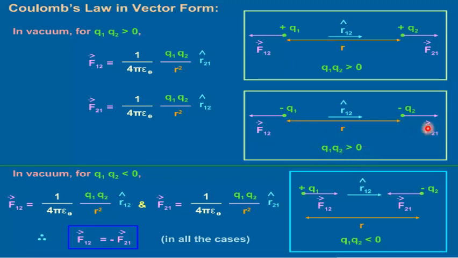So in vacuum, for Q1 Q2 less than 0, we can see that F12 vector will be equal to 1 upon 4 pi epsilon naught Q1 Q2 upon R square into R12 cap, and F21 vector is equal to 1 upon 4 pi epsilon naught Q1 Q2 upon R square into R21 cap. So by combining these two, we can clearly say that F12 vector is equal to minus of F21 vector. This is a simple application of Newton's third law of motion.